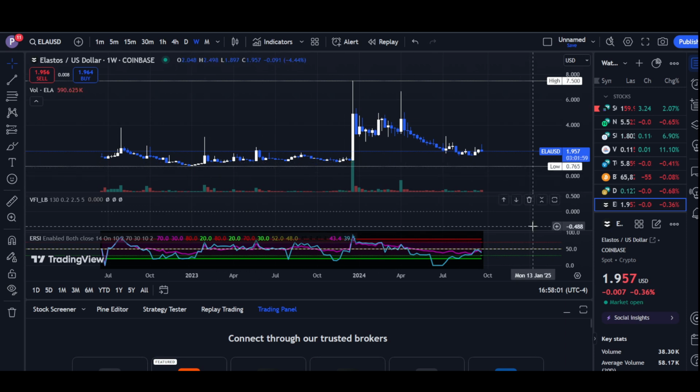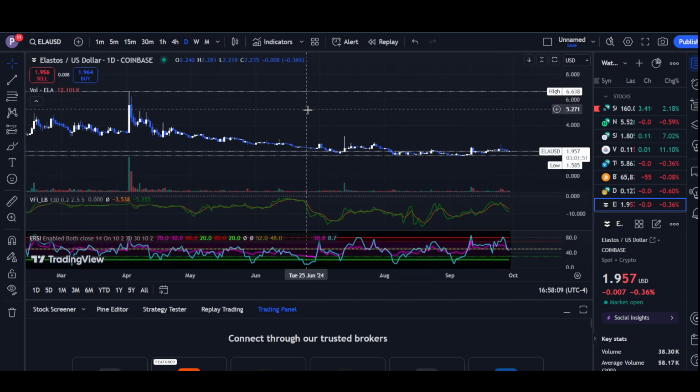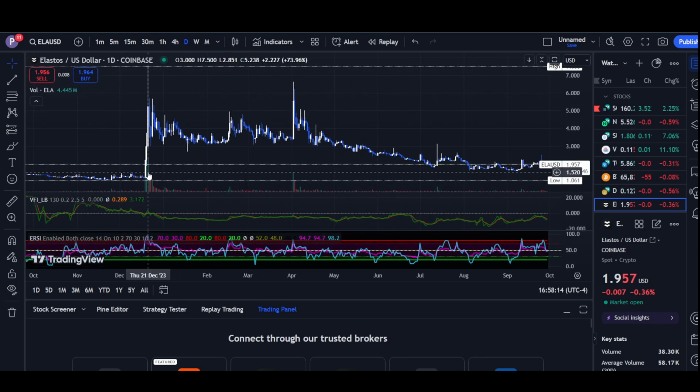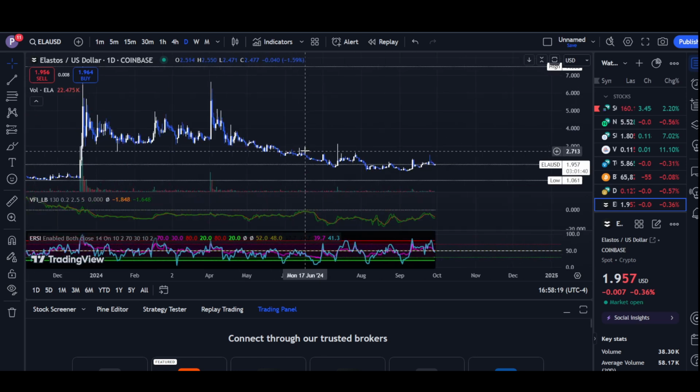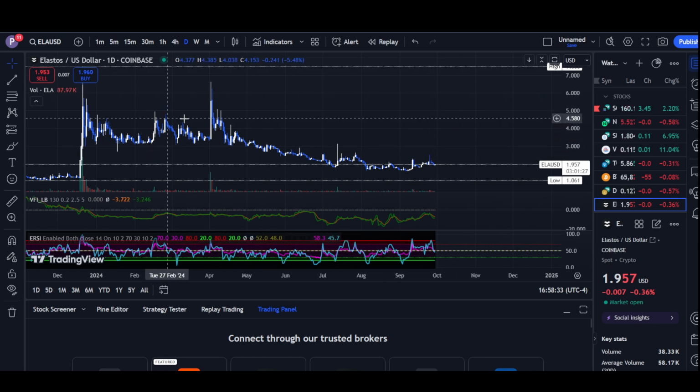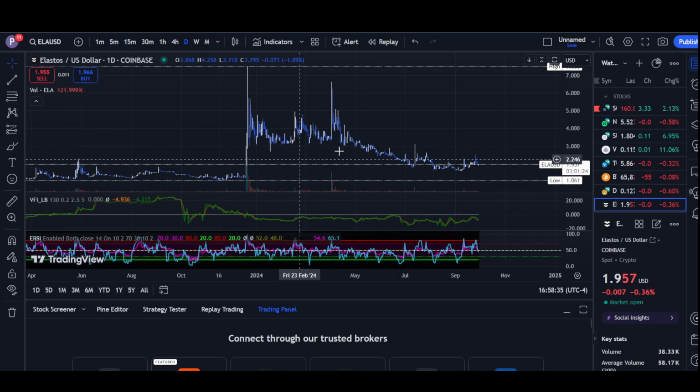Around 76 cents is a pretty good support zone. But I think as of now, if the BTC continues to go up, this coin will most likely bounce back from something like, I think, 1.5 if it does go down. But if it does not go down from here, I think this coin will most likely end up hitting 1.6, and after that it could actually go up and most likely end up hitting $3, or even 2.6 is a possibility. But if you look at its history, I think this coin does have a pretty interesting history, and I think that could be one of the reasons why it could actually pump.